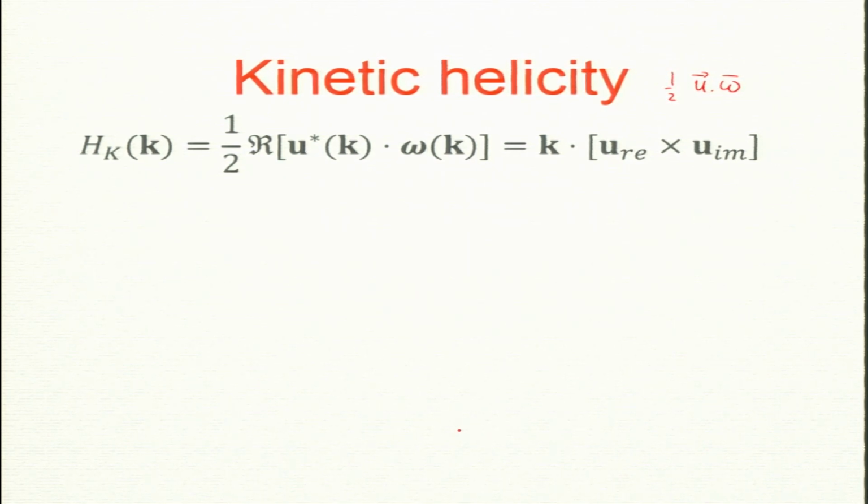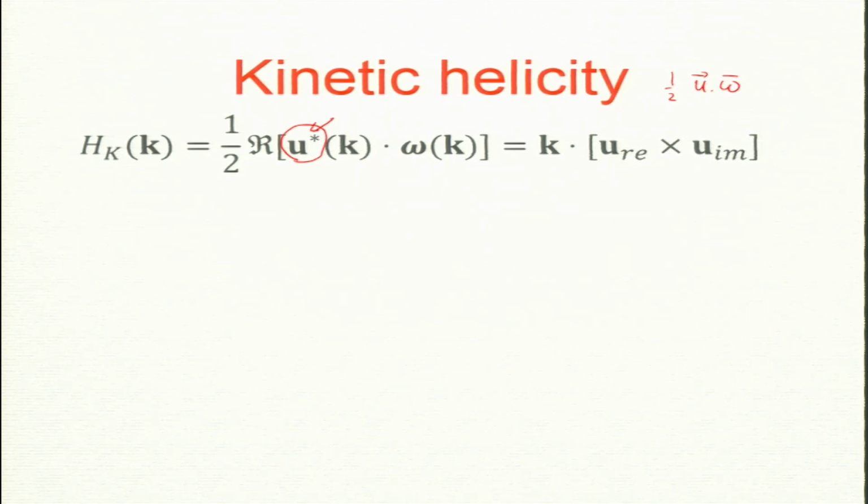It is a product, and a product becomes again a product in Fourier space, but one of them must be a complex conjugate. I took a lot of pain to show you that. I put a complex conjugate here, or you could have put it on omega, no problem, but one of them must be complex conjugate. If you do not, then that is not correct.